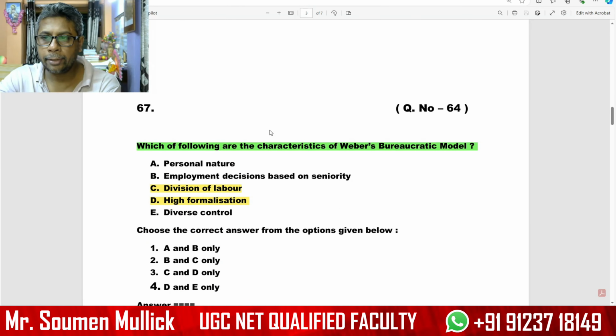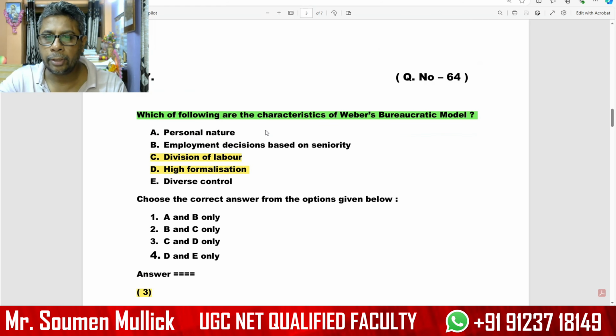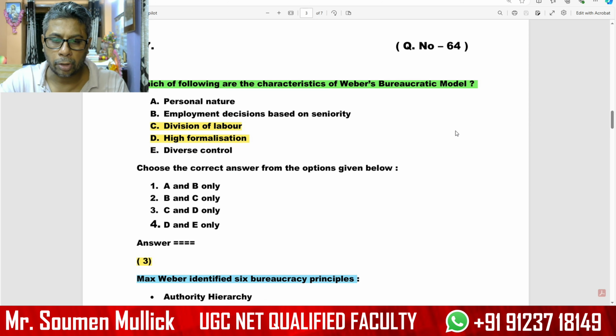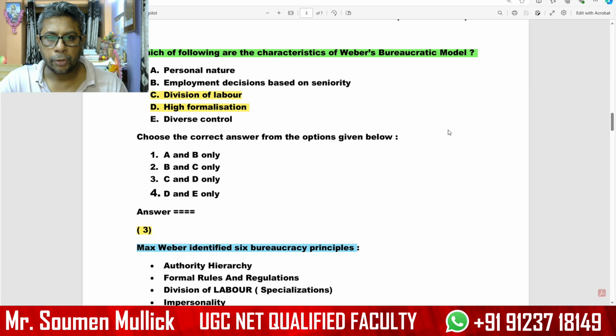Next is question number 64. Which of the following are the characteristics of the Weberian bureaucratic model? The division of labor and high formalization. Option number 3, C and D, is correct.